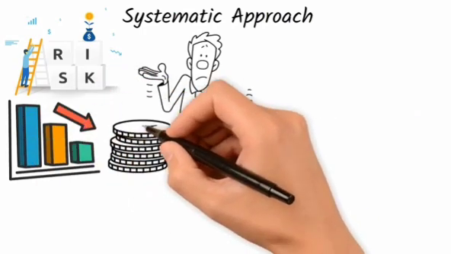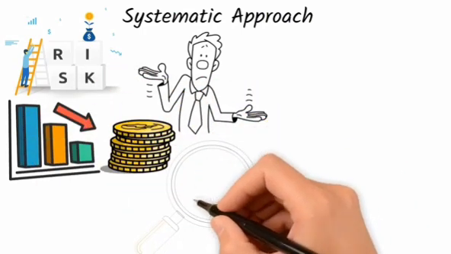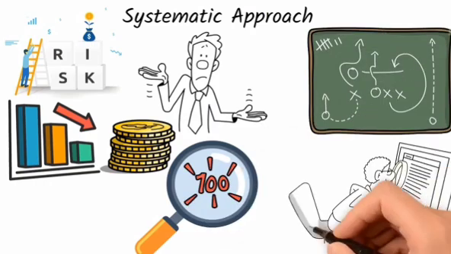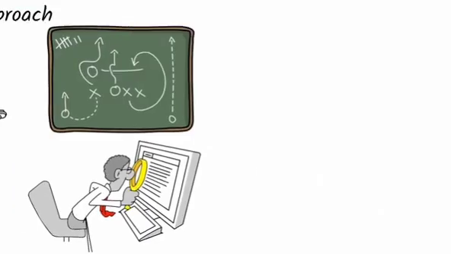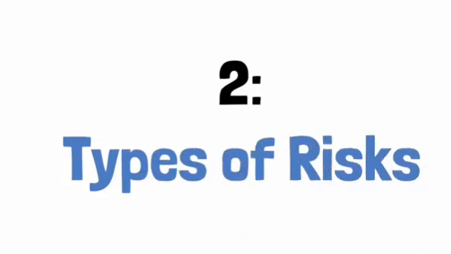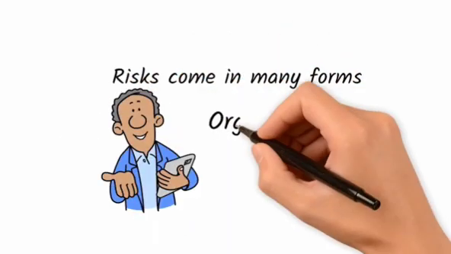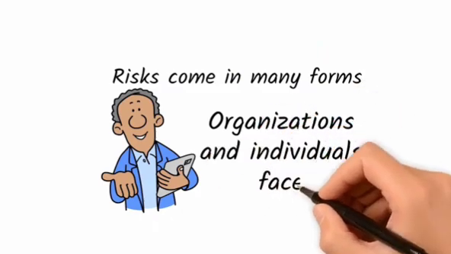It encompasses the identification of risks, evaluation of their impact, development of strategies to manage them, and monitoring the effectiveness of these strategies. 2. Types of risks. Risks come in many forms. Let's break down some common types of risks that organizations and individuals face.